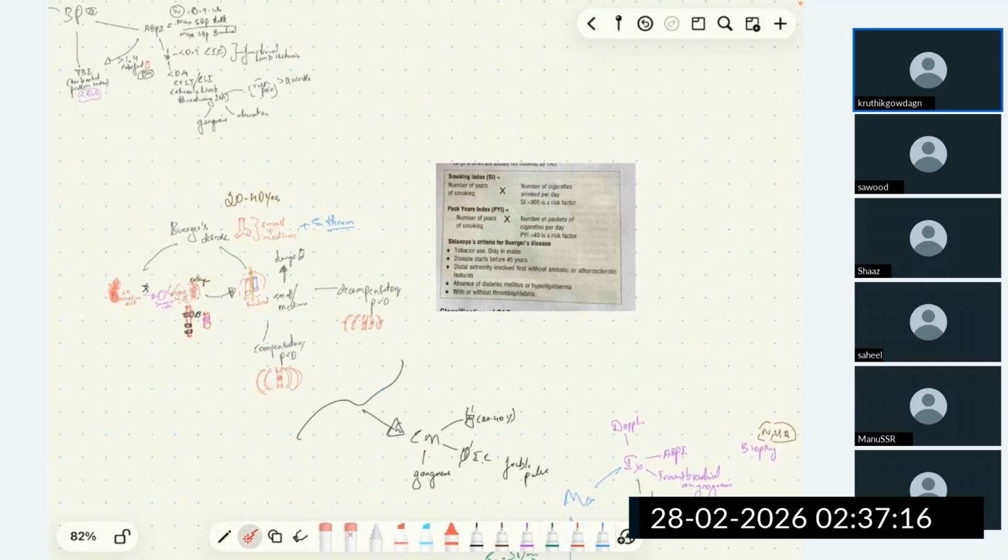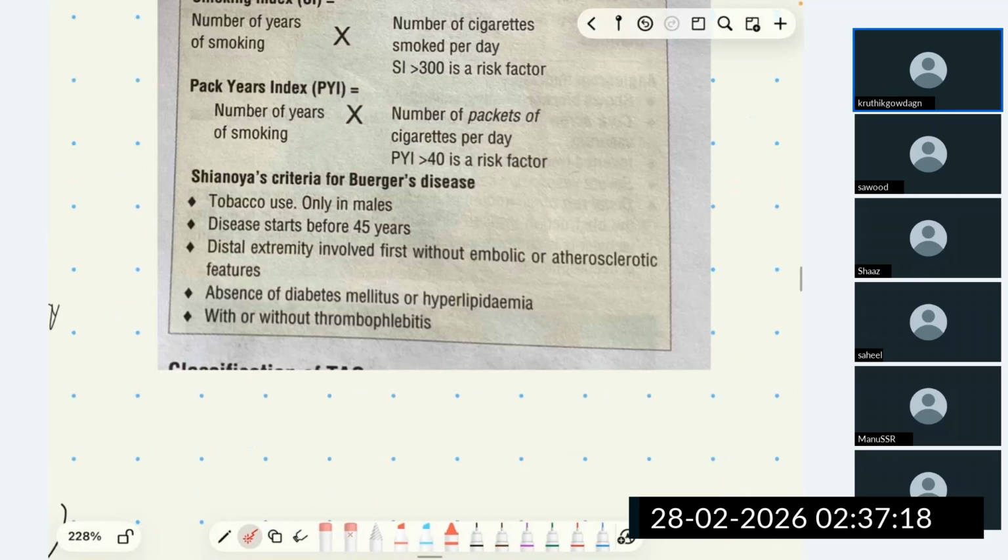We will discuss the Shionoya criteria for Buerger's disease. For you to tell the patient is suffering from Buerger's disease, he should use tobacco, and it occurs most commonly in male only due to genetic reasons. The disease starts before 45 years. It's characteristically seen between 20 to 40 years of age.